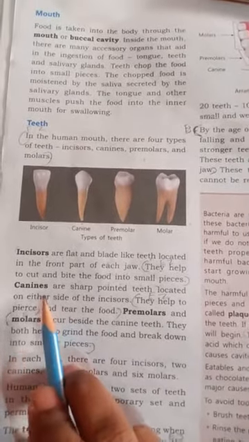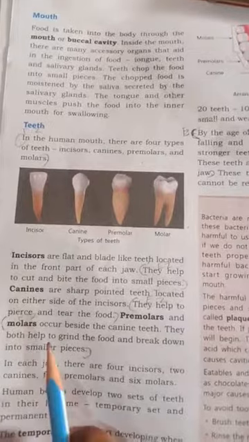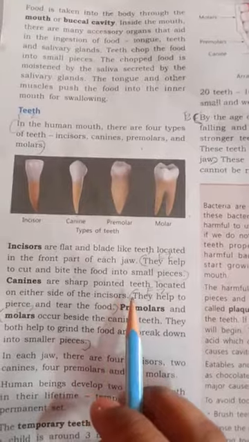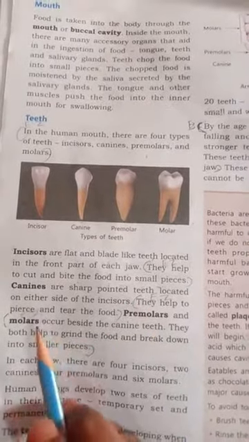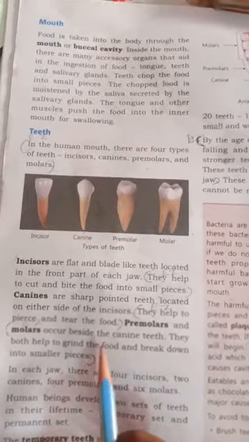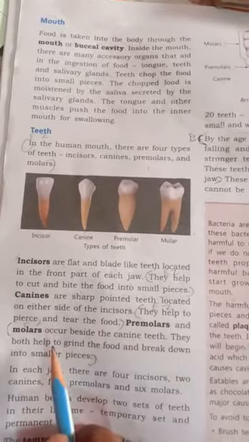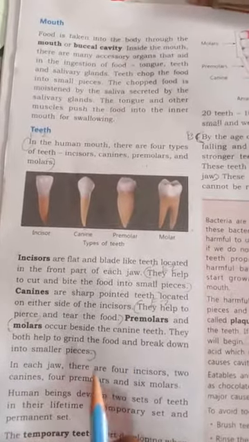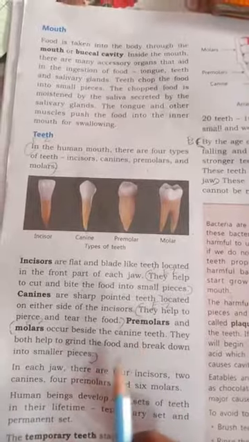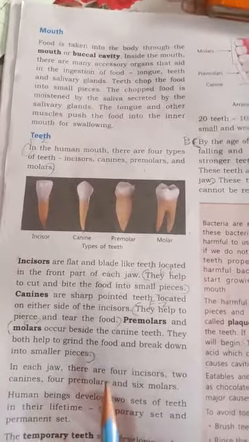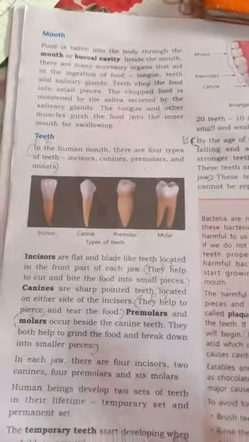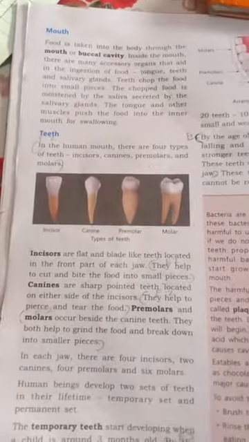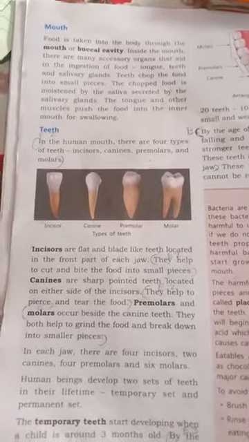Now, canines. Canines are sharp pointed teeth that are located next to the incisors, on either side of the incisors. They help to pierce and tear the food. And then premolars and molars both occur beside the canine teeth. What is the function of premolar and molar teeth? Their function is to grind the food and break it down into smaller particles. In each jaw, there are 4 incisors, 2 canines, 4 premolars and 6 molars.